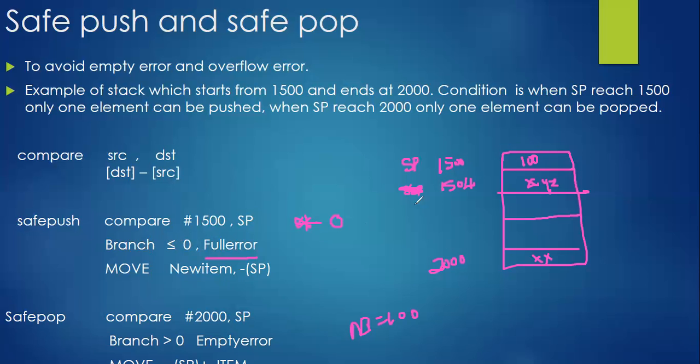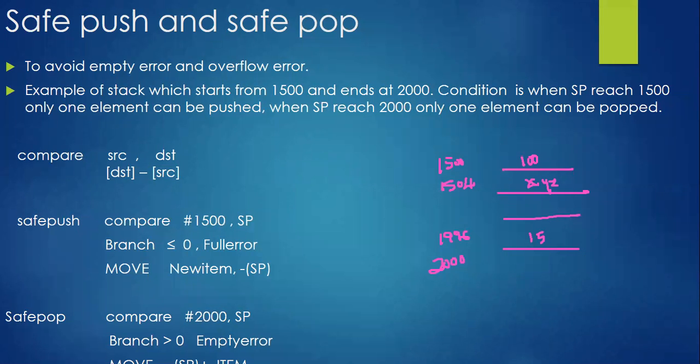Now we are going to check for the safe pop. What does the safe pop stand for? Whenever we find an empty stack, if the user tries to pop some element from the stack, then you should get an empty error. Clear? So again, compare #2000 with, let it be, 1996. At 1996 you got the value 15. At location 1000 we have XYZ, or let it be some integer value itself instead of characters. So this is the stack.